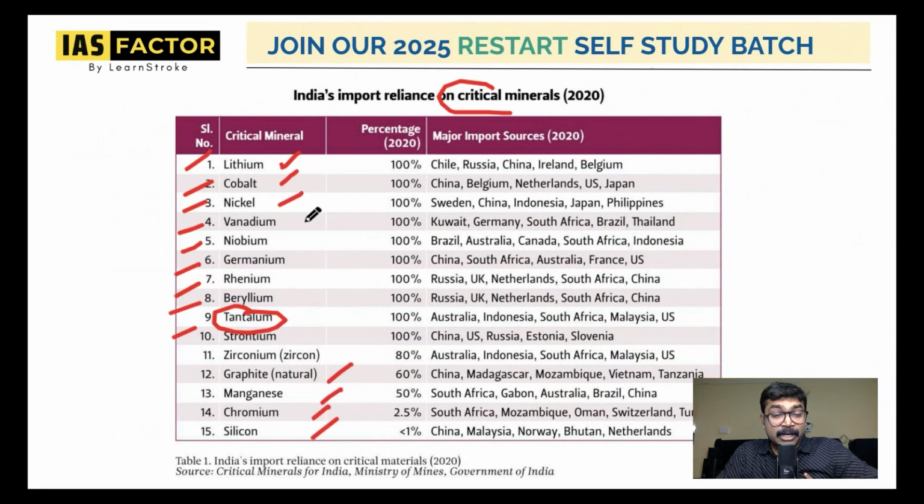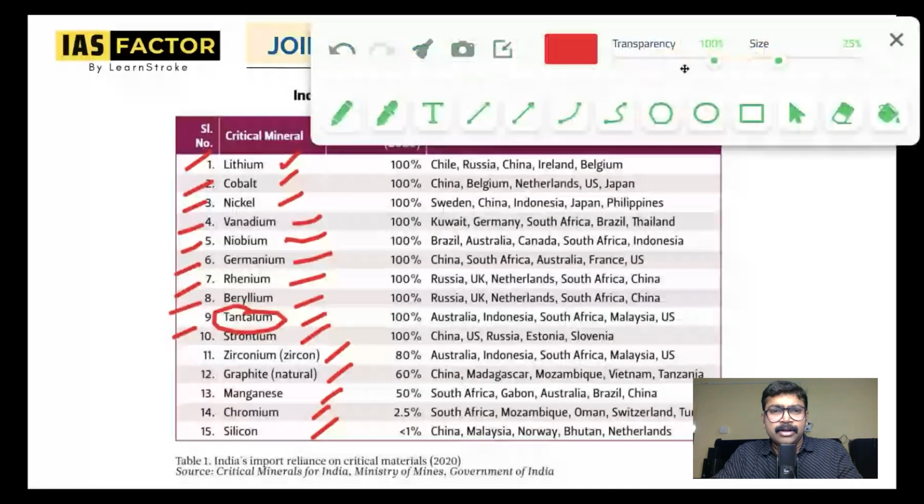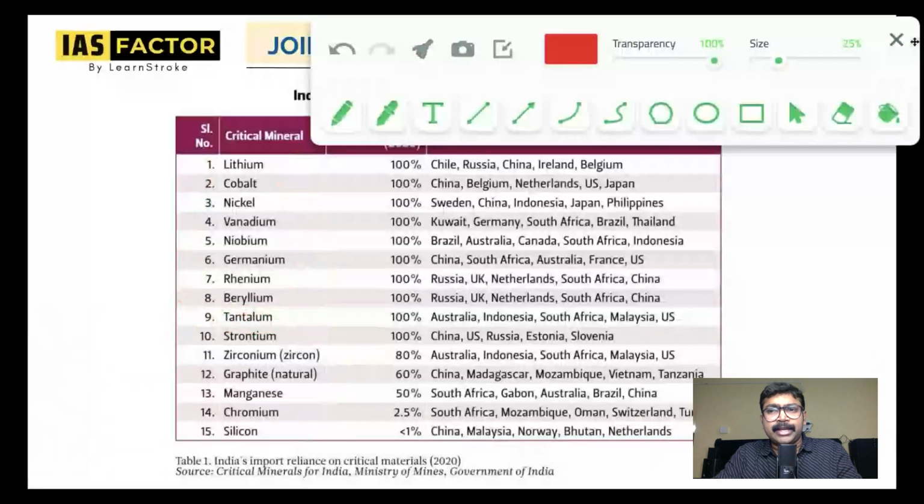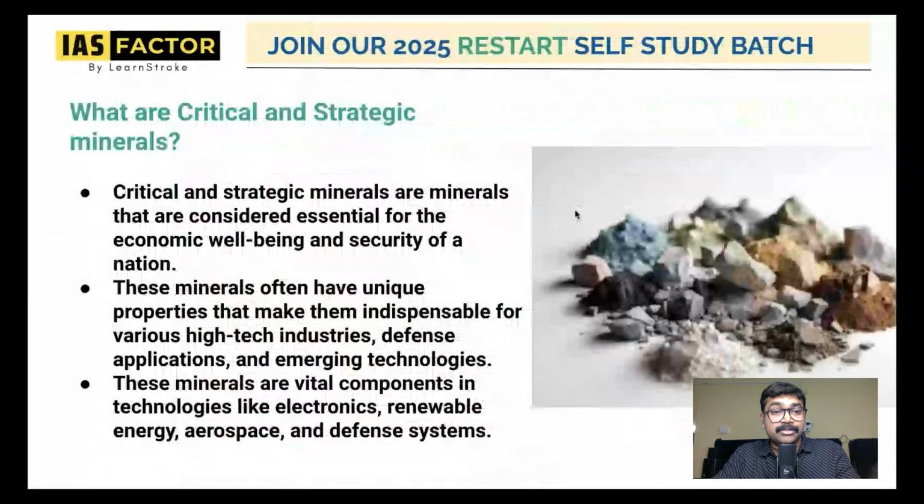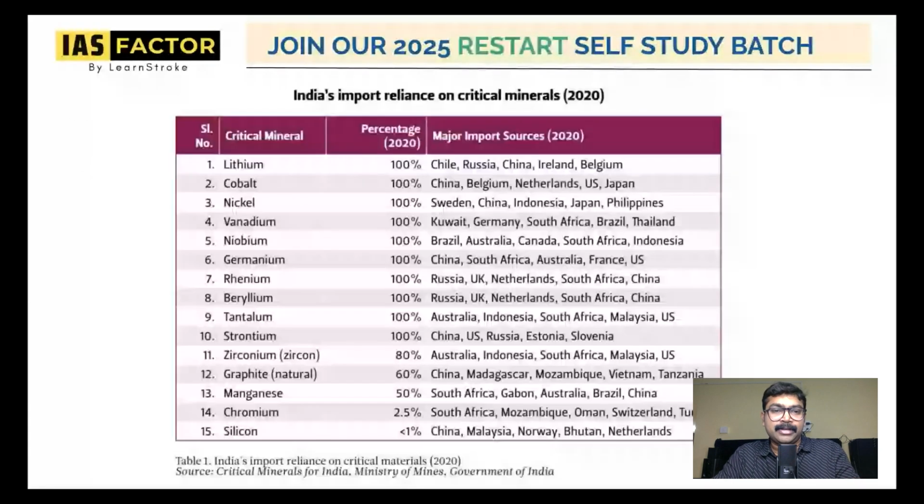Something you should definitely remember is that vanadium, niobium, germanium, rhenium, beryllium, tantalum, strontium and zirconium are also strategic and critical minerals. So know this idea. Just to give you an idea, I gave this table. These things are critical minerals and strategic minerals. That's it.